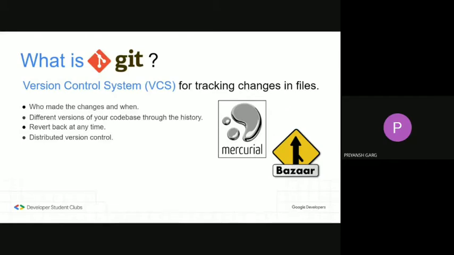An example of centralized version control you all must have used is Google Docs. You and your friends need to be always connected to Google Docs to make any changes in that file. But with Git, you can work offline with your copy of files and then send those changes to the server. And Git will smartly merge those changes to the main project on the server. So it coordinates the work between multiple developers in a much better way.